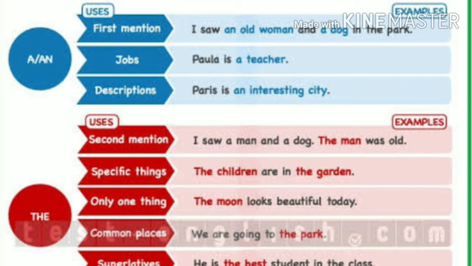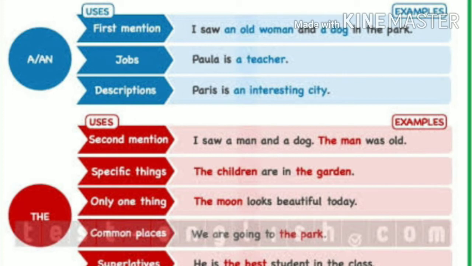A and an is used for jobs, referring a job. Example, Paula is a teacher. A and an is used for the description. Example, Paris is an interesting city.